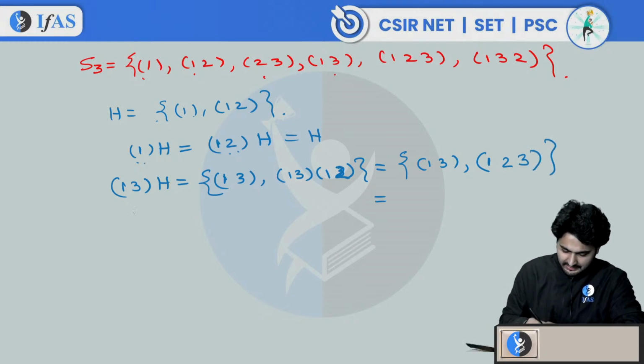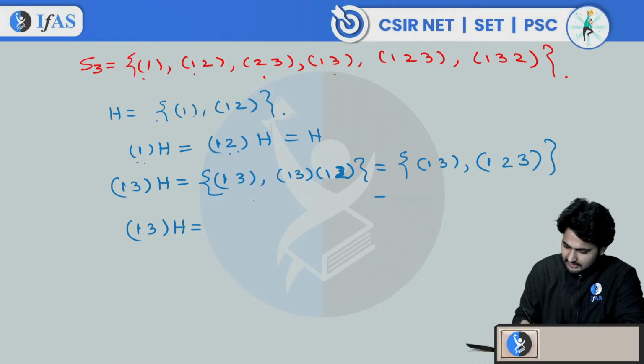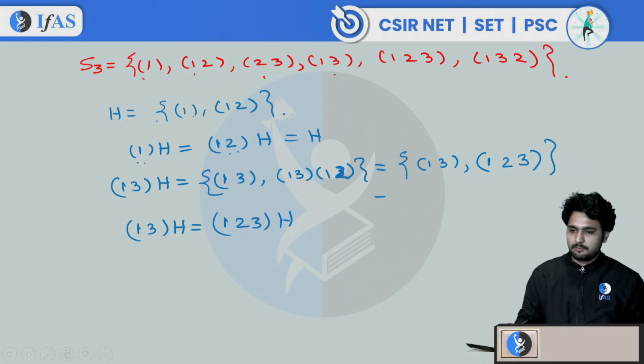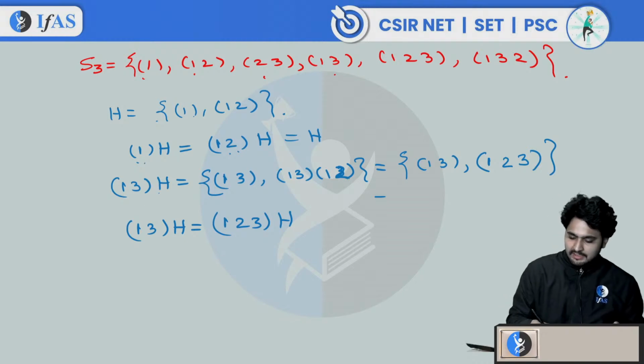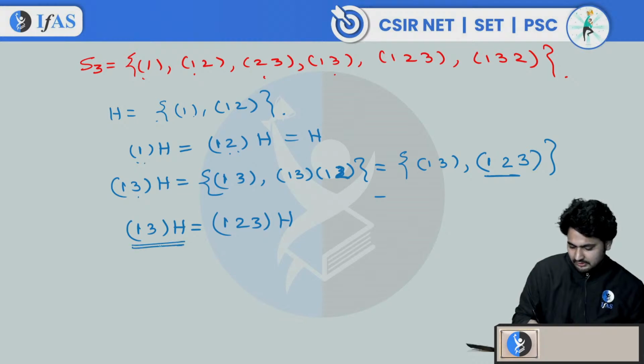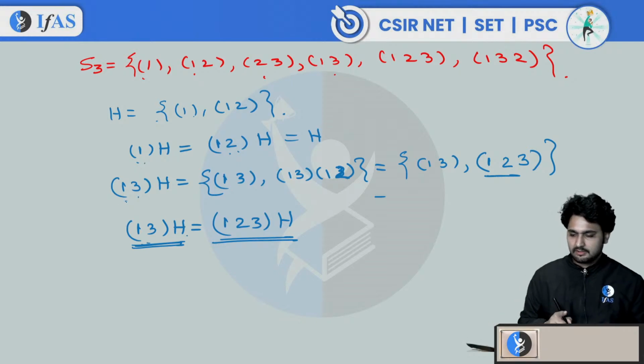So if you see that this 1 3h is equal to 1 2 3h. Why is this? I told you some properties of the cosets, right? What are some properties? Either they are identical or disjoint. Since 1 2 3h is common inside this, this quotient will be same as this quotient. Correct or not? Right? Because 1 2 3 is inside this quotient. Is that okay? So they are same.